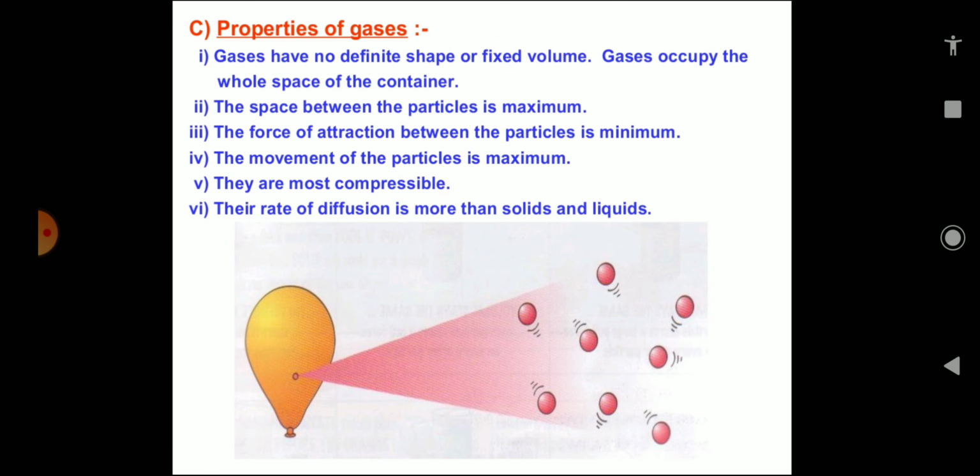Now let us see the properties of gases. All of you might have seen a balloon seller filling a large number of balloons from a single cylinder of gas. From a single cylinder, he is filling up the balloons, one after another. Now, if we ask him how many balloons he is able to fill from one cylinder, he will tell that nearly 80 to 100 balloons can be filled from a small cylinder of gas. This is a very interesting property of gases.